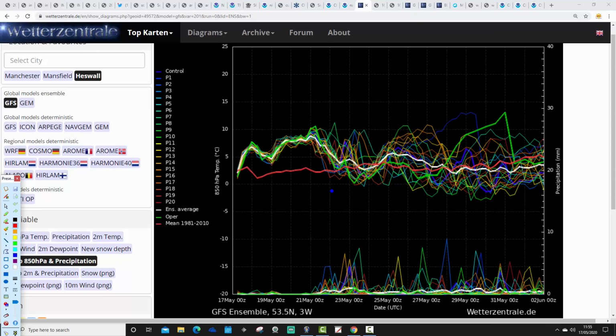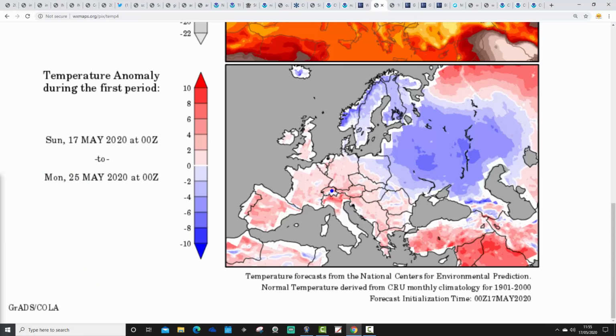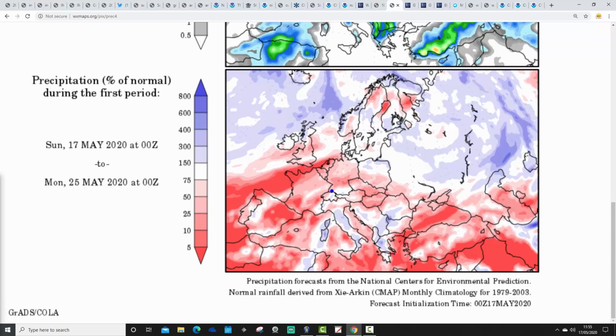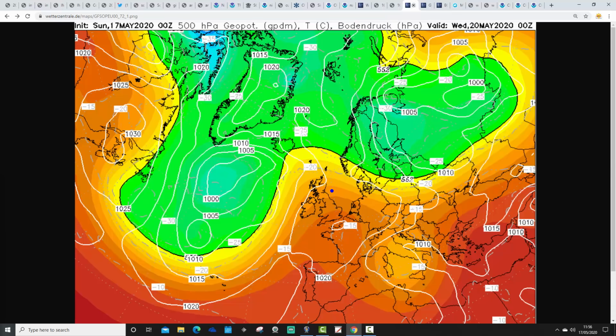and very warm temperatures as well. Temperature anomalies on the 17th to 25th of May are coming out a little bit warmer than average, not just for the UK but through many parts of Western Europe. So we have seen a shift with these, where they were significantly colder than average a few days ago, you remember. Now we have shifted towards slightly above average temperature anomalies. Precipitation anomalies from the 17th to 25th of May are a bit wetter than average for the northwest, drier than average for England and Wales. That's how the GFS operational run is looking for Wednesday.